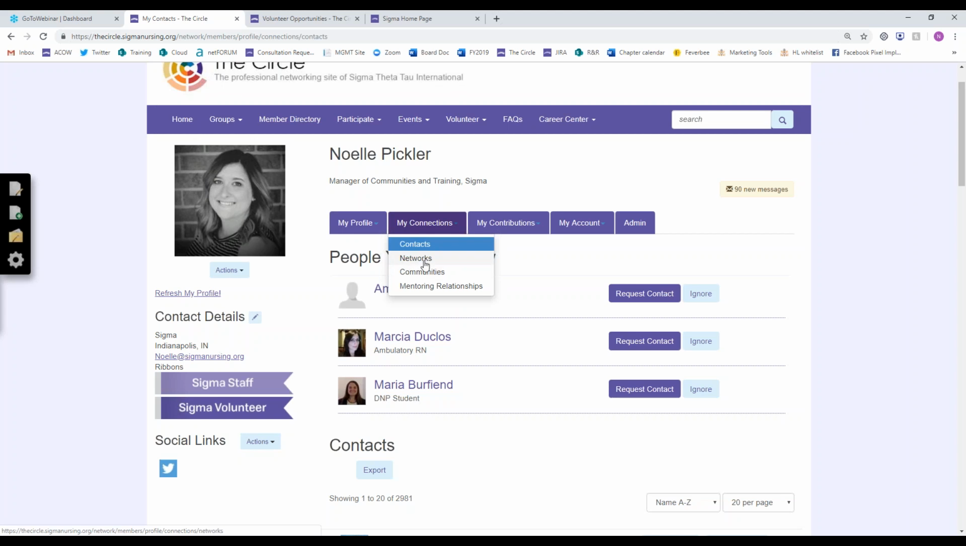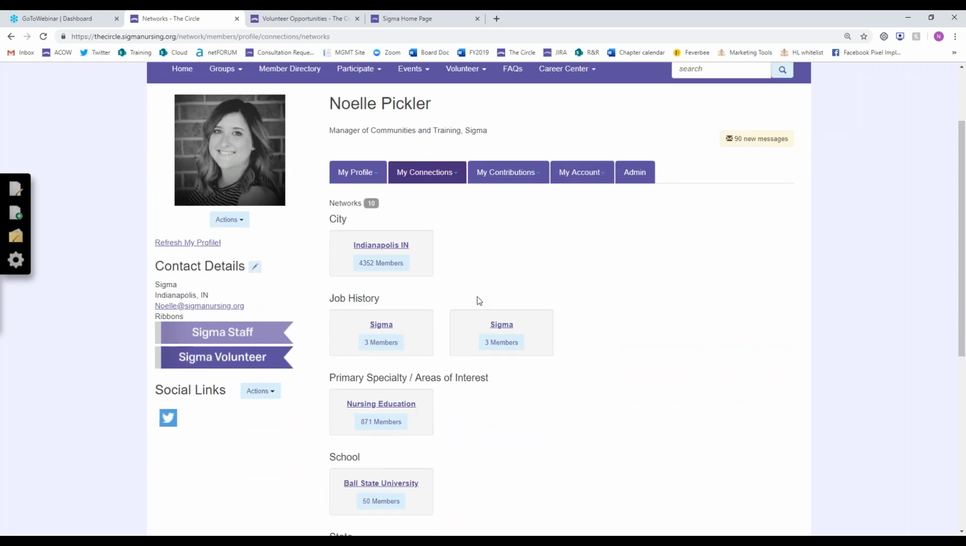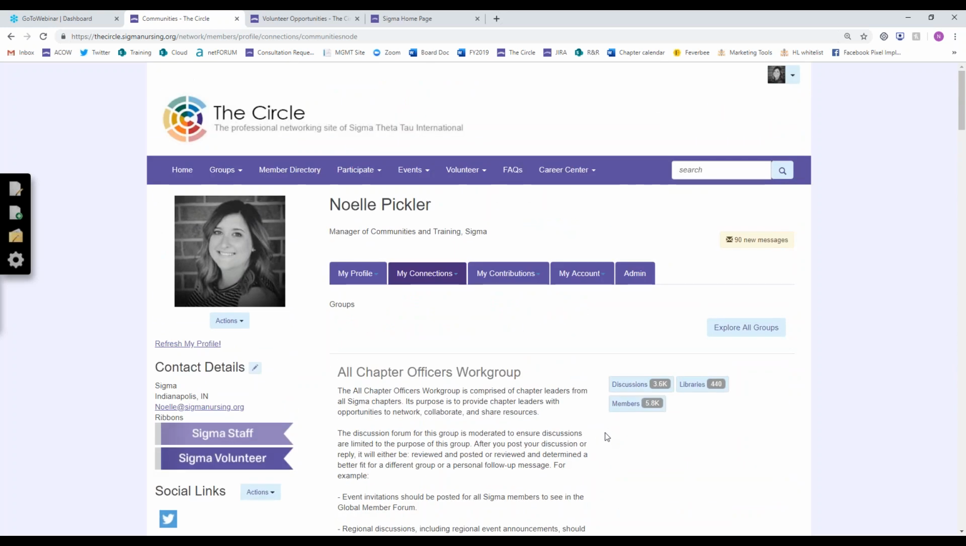There's also a Networks button under My Connections, so I think this is pretty neat because it pulls in, based on things you put on your profile, the city I live in, my job history, my schooling. I went to Ball State, so I can find different people based on these networks that I've indicated on my profile. I can come in here, find like-minded members, and add them as contacts. And then the other thing I wanted to show you under My Connections is communities. So this is just another place where you can access the communities that you've joined or been added to automatically.